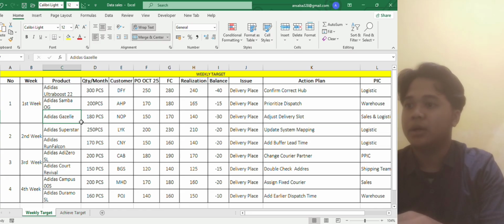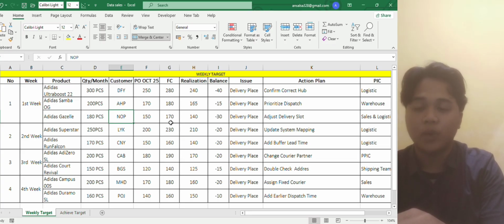And the last product this week is Adidas Gazelle with a monthly quantity of 180 pieces, with customer name NOP, and the purchase order on 25 October is 150. The forecast is 170, and the actual realization is 140.